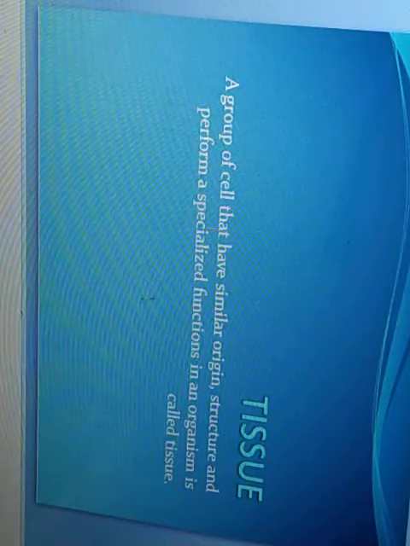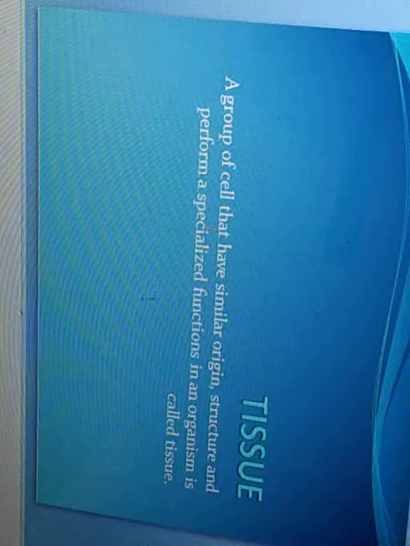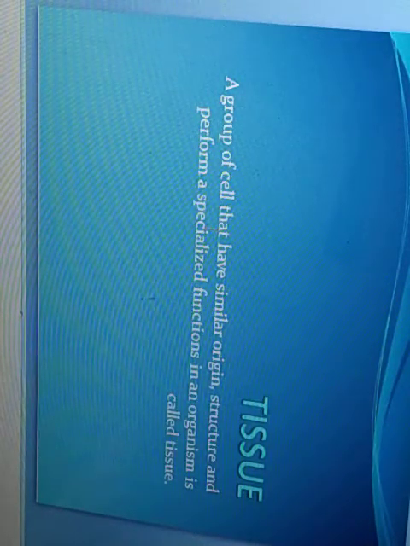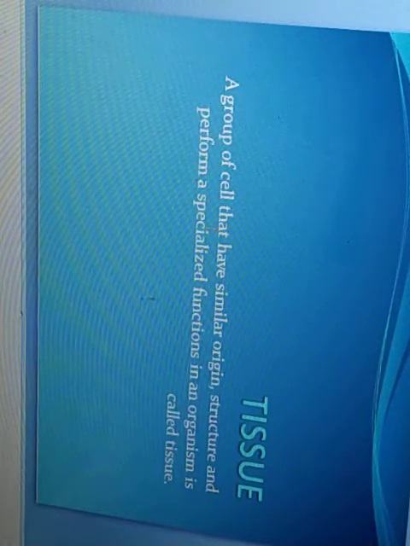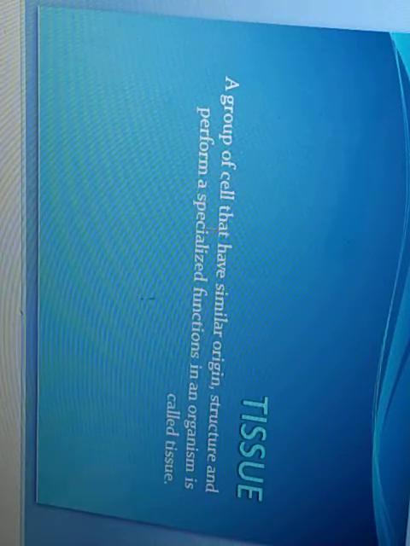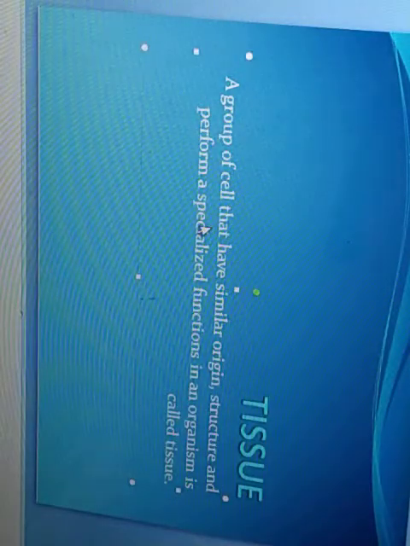All are performing different functions and together they form an institute. Similarly, an organism works due to the division of labor. Different tissues perform different functions, and those functions are essential for the survival of the living organism.